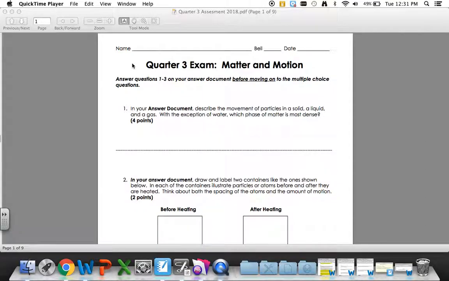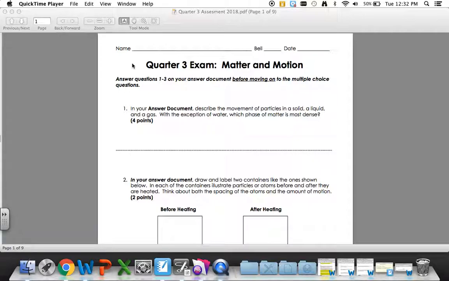Quarter 3 exam, Matter and Motion. Answer questions 1 through 3 on your answer document before moving on to the multiple choice questions. 1. In your answer document, describe the movement of particles in a solid, a liquid, and a gas.